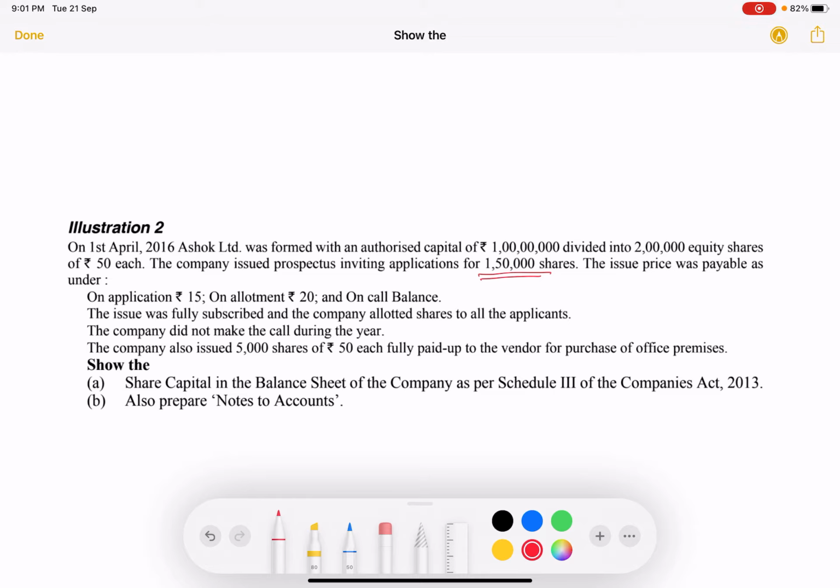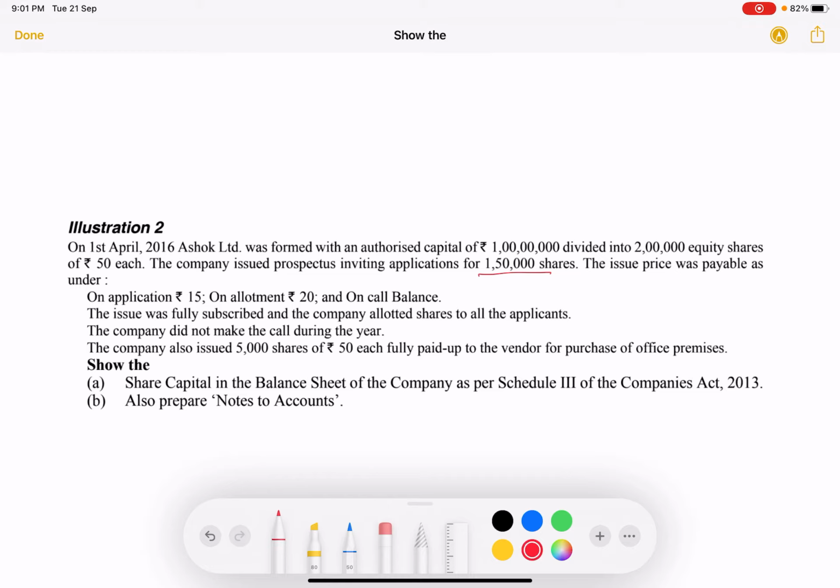The issue price of 50 rupees was payable as rupees 15 on application, rupees 20 on allotment, and the balance on call. So 15 and 20 makes 35, and the remaining balance is 15 rupees, which would be called up by the company after the application and allotment procedure is done.